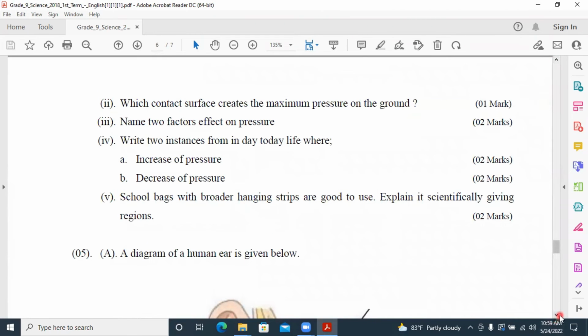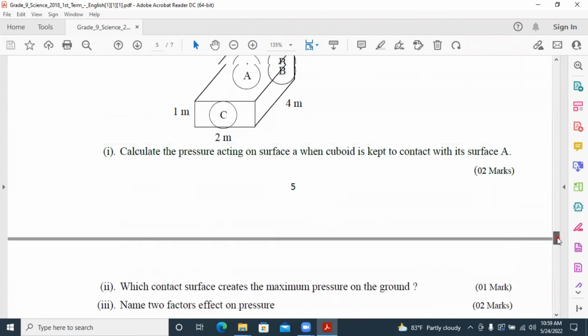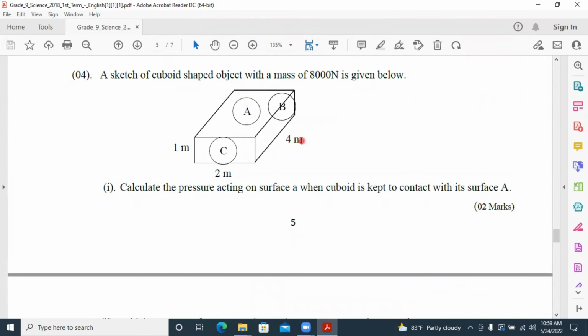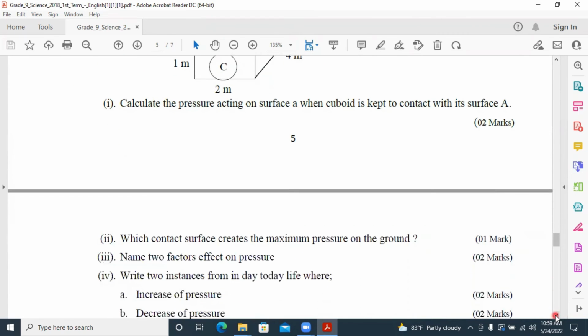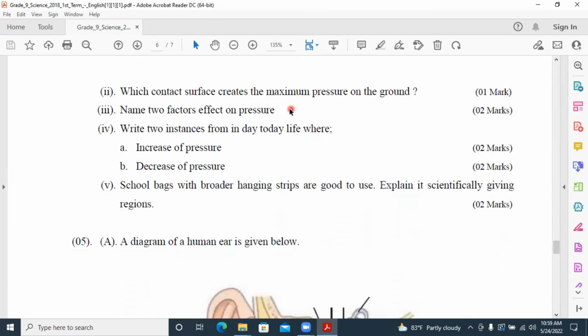Question number 2. Which contact surface creates the maximum pressure on the ground? Maximum pressure is exerted by the surface with the lowest surface area. Of these 3 surfaces, surface C has the lowest surface area. So that surface creates the highest pressure on the ground. So the answer here for Roman number 2 is C.